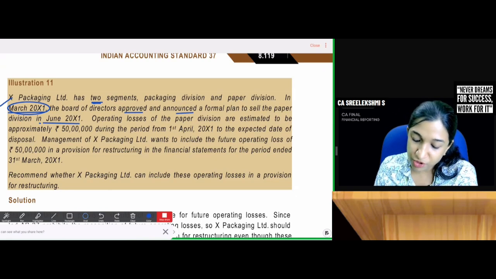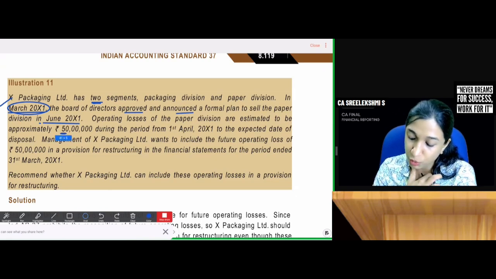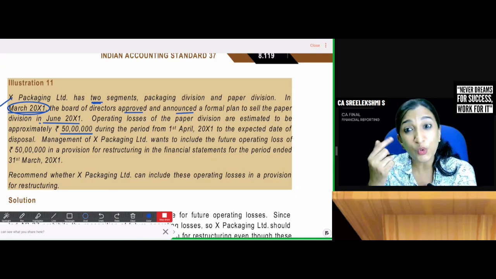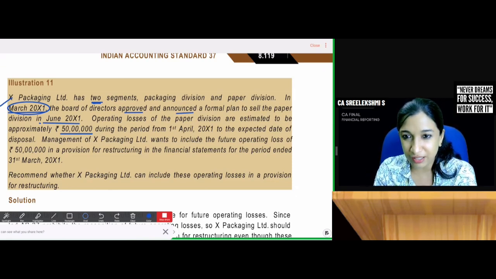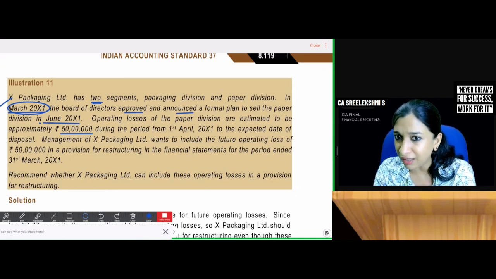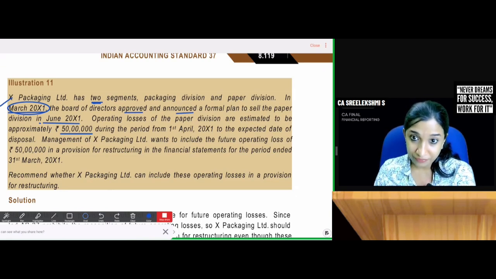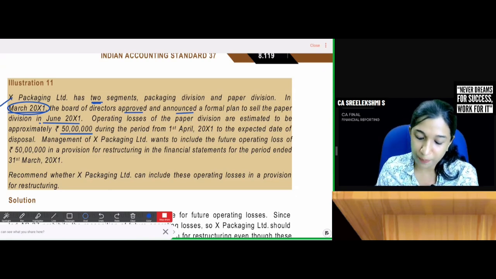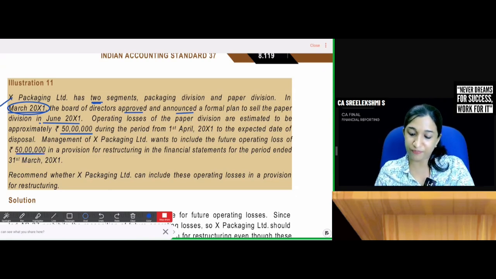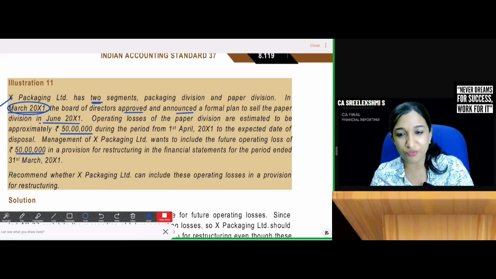Operating losses of the paper division are estimated to be 50 lakhs during the period from 1st April 11 to the expected date of disposal. Future operating losses for that year in 31st March 2011. Future operating losses expected is 50 lakhs. What do you think? Do you need to create provision for that 50 lakhs? Management of X Packaging wants to include the future operating loss of 50 lakhs in provision. So, can you create provision for that?